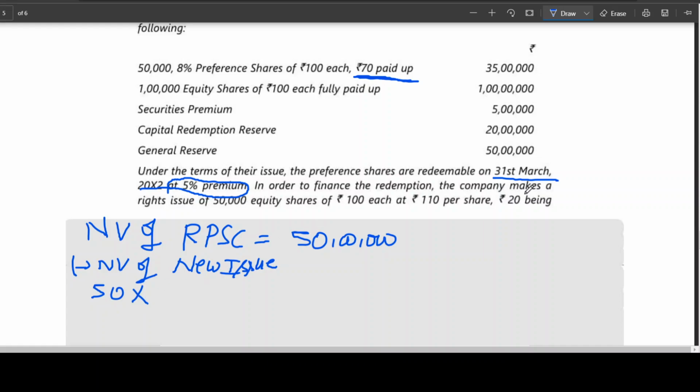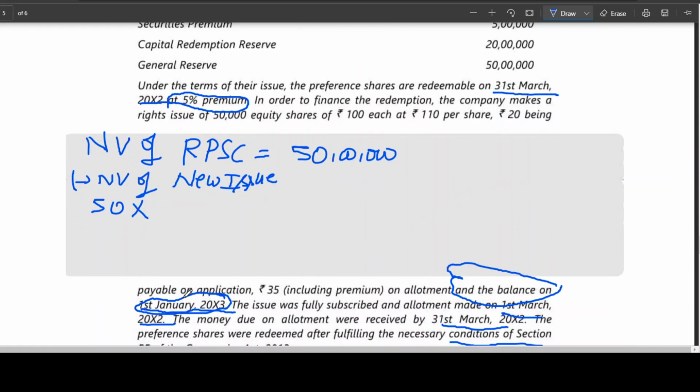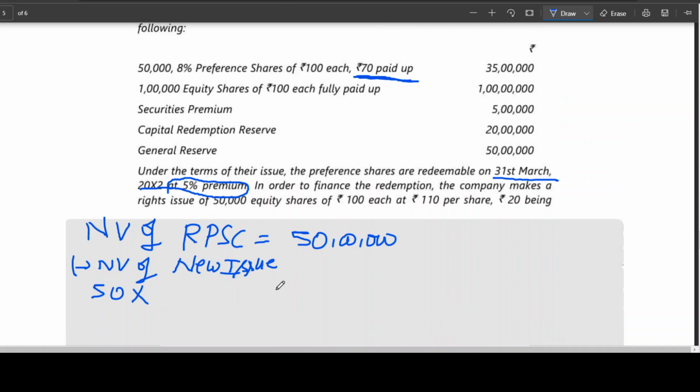You can see 20 rupees is payable on application, and 35 including premium. So that means 35 rupees; if you take out 10 rupees, it becomes 25, and 25 plus 20 is 45.